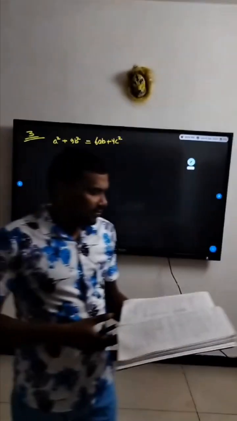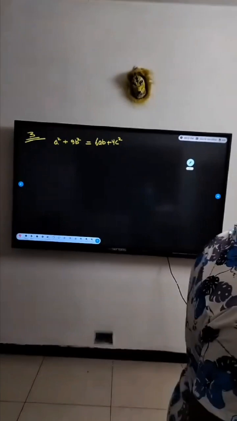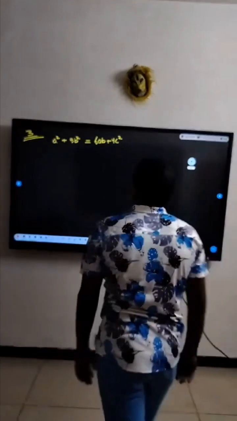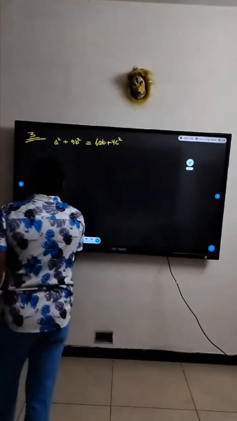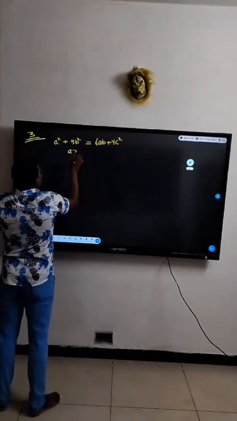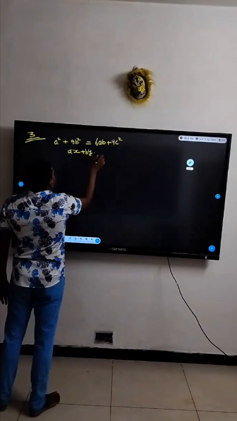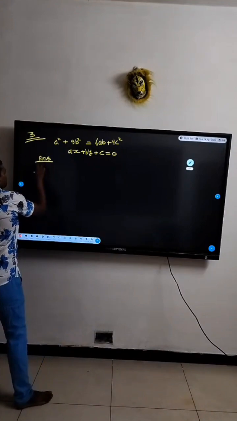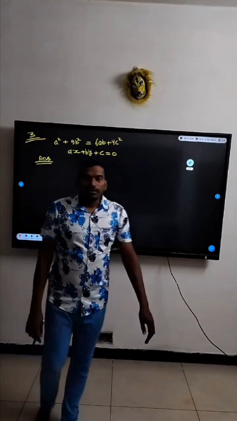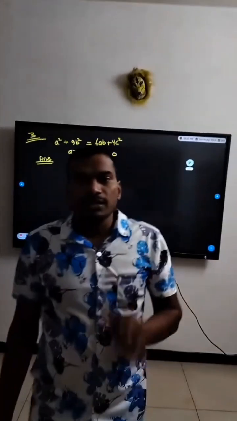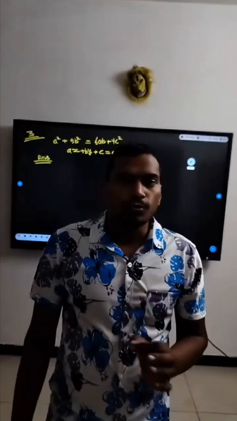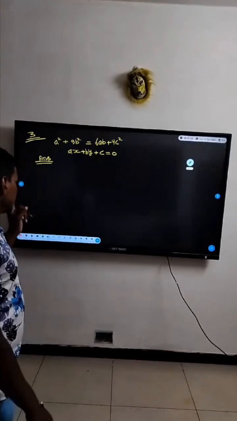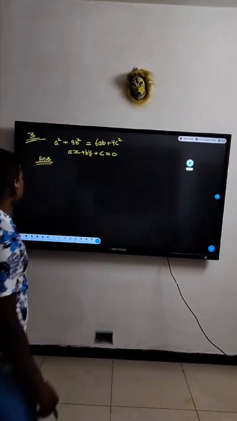Then ax plus by plus c equal to 0 passes through one or other of the 2 points. This is the condition given and they are asking to find out the fixed point through which this straight line is passing. All right, see here.